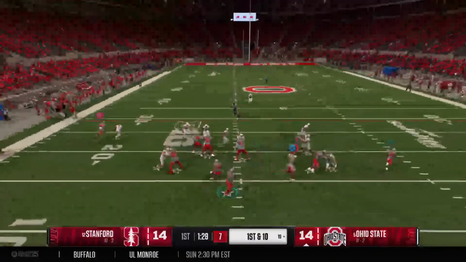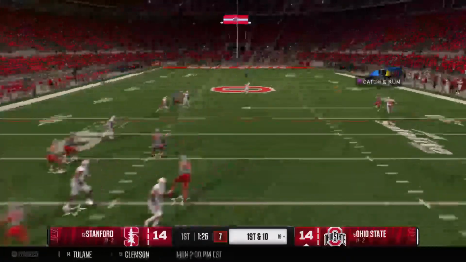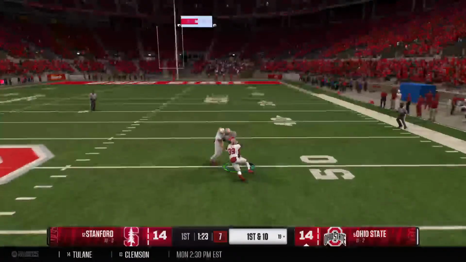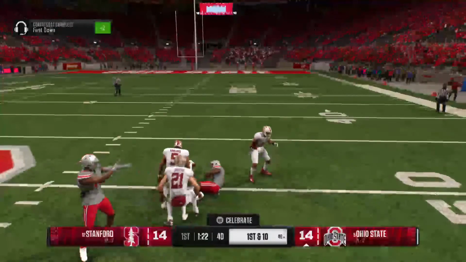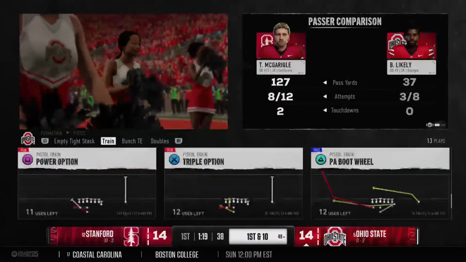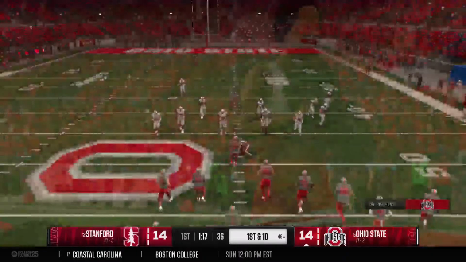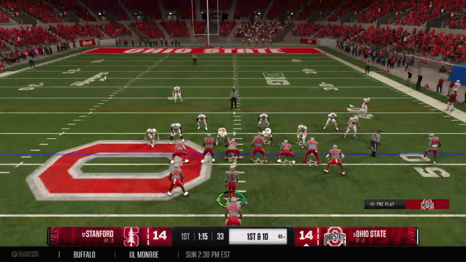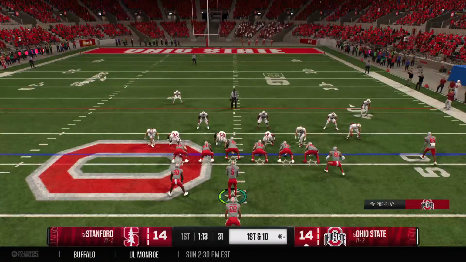Off the play fake, looking to throw. And they heave it deep downfield. The catch is made for a huge pickup. And they finally make the stop, but a huge gain. Moves the ball into enemy territory, down to the 49. First down play call coming up. How aggressive will it be?